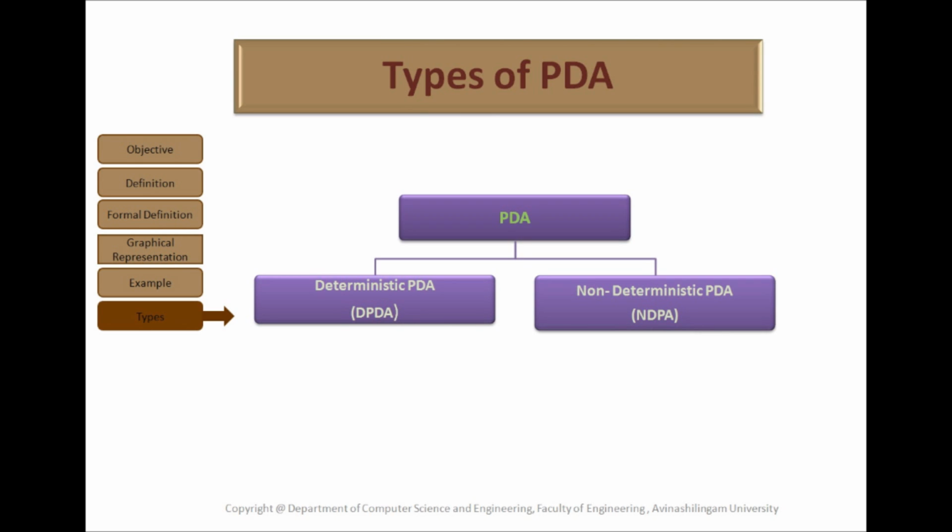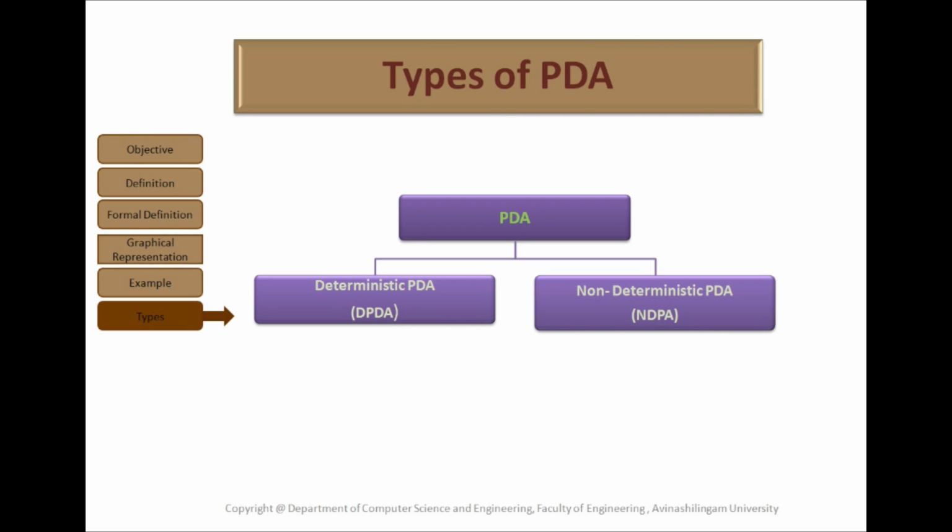Next one is non-deterministic push down automata. In non-deterministic push down automata, the PDA has more than one choice of moves in any state, whereas deterministic push down automata has only one choice. Non-deterministic push down automata is called NPDA.